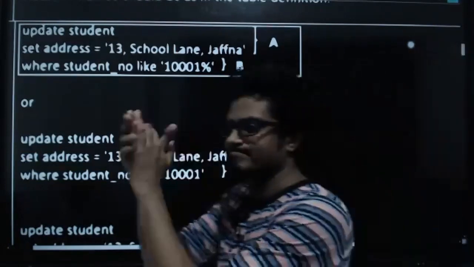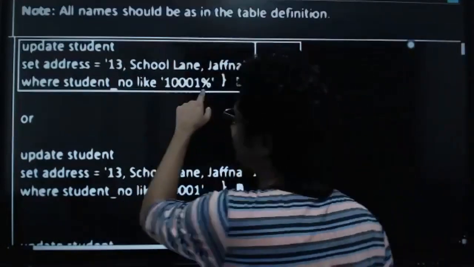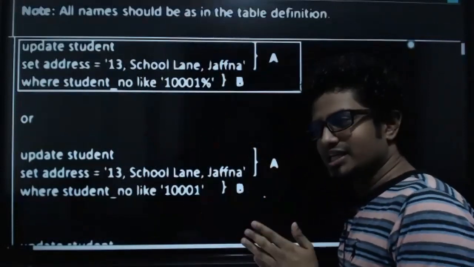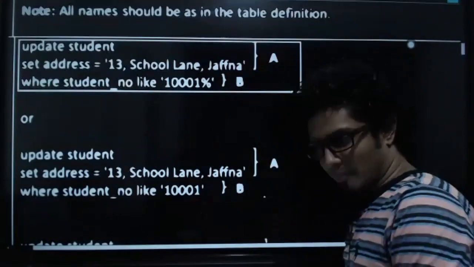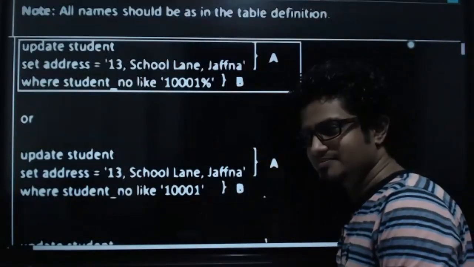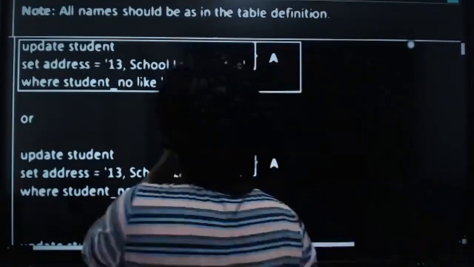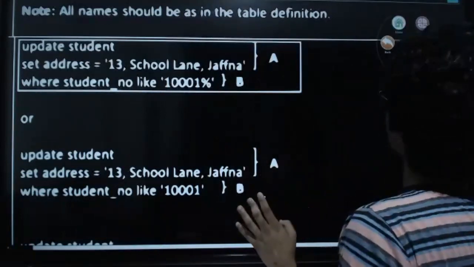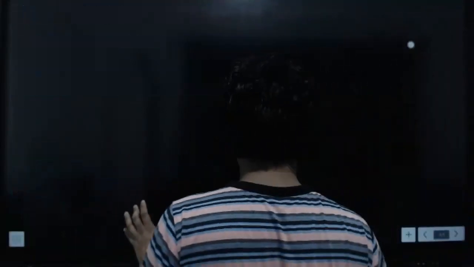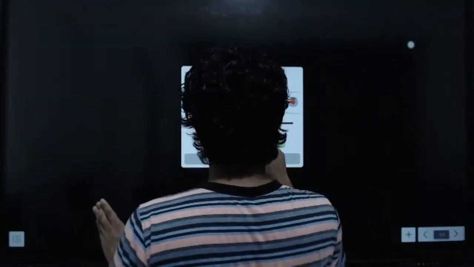All right. Going to the next one. Wait. Some of them are asking, what is this percentage thingy here? May I explain this percentage thingy? All right. It's like this, kids. Now, let's say there is a student. Let's say I'm going to mention some student records. Focus. Student numbers.